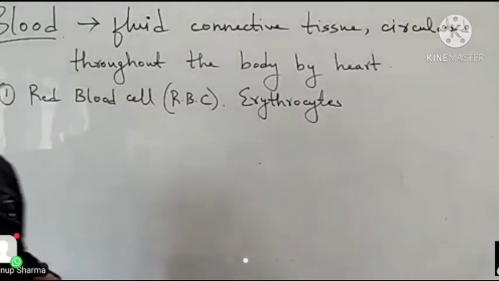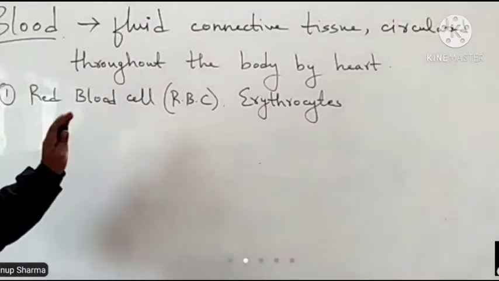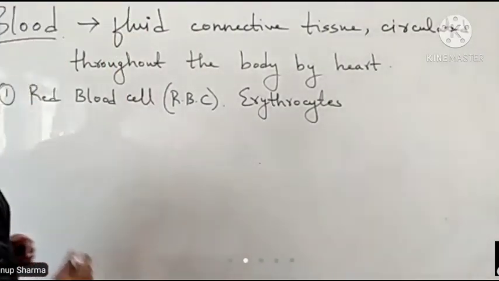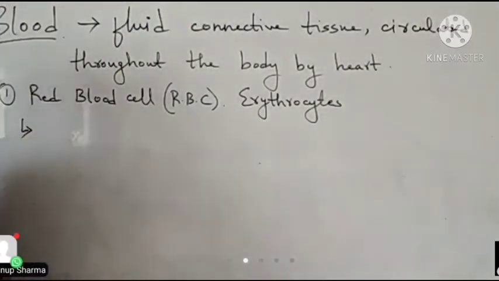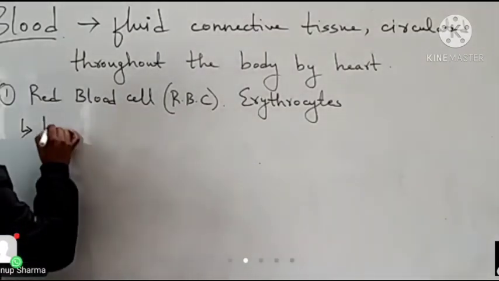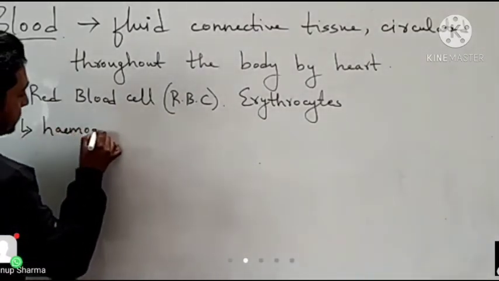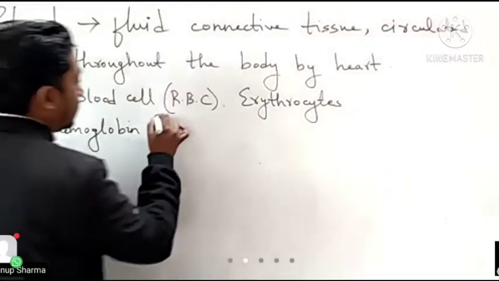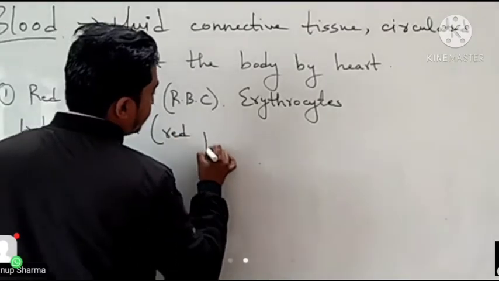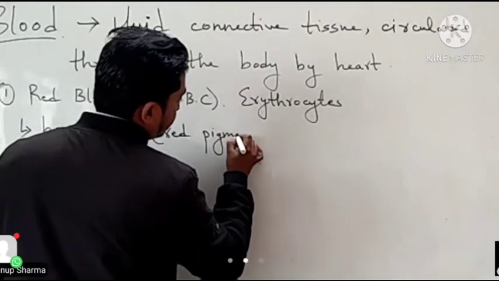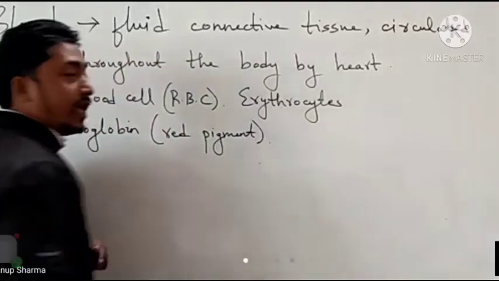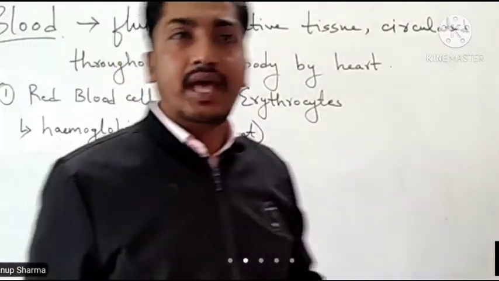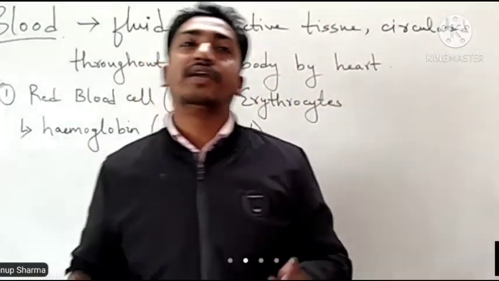are red in color. And why is this RBC red in color? That means why is our blood red in color? Due to the presence of hemoglobin, which is a red pigment, that means a coloring agent. So all animals have blood, and all animals' blood is red in color.